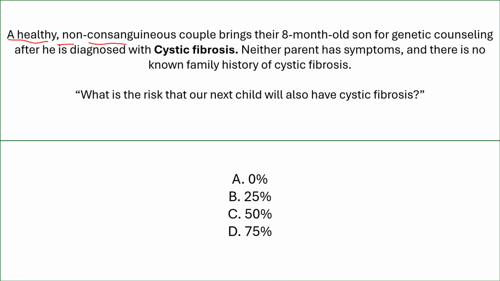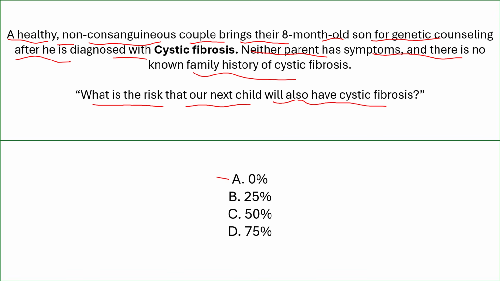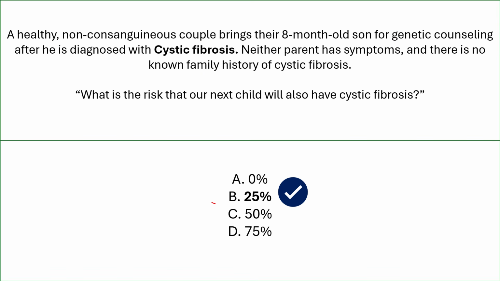A non-consanguineous couple brings their 8-month-old son for genetic counseling after his diagnosis with cystic fibrosis. Neither parent has symptoms, and there is no known family history of cystic fibrosis. The parents ask, what is the risk that our next child will also have cystic fibrosis? 0%, 25%, 50%, or 75%? Correct answer is 25%. Very likely both parents are carriers, and the chance to have another affected child is 25%.